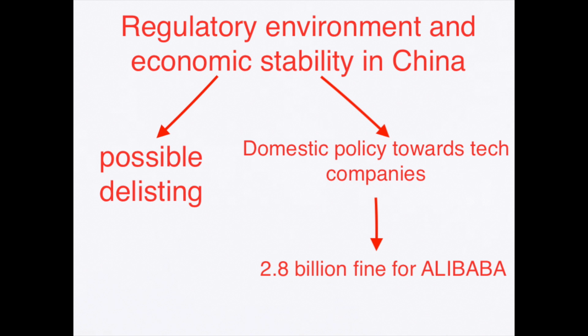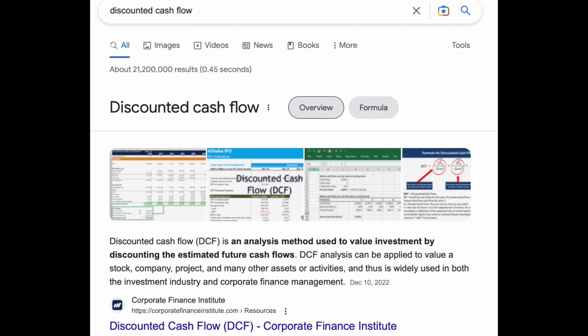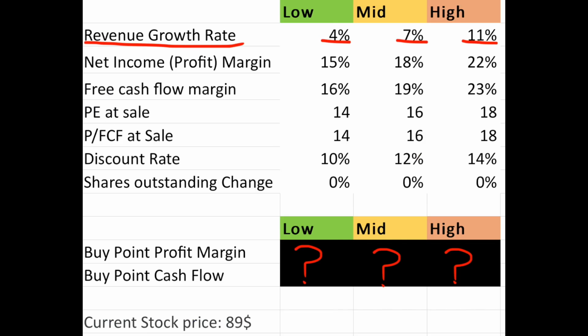If you are okay with these risks, let's now determine what price you should pay for this stock. My discounted cash flow model allows me to determine what price I should pay for a company based on my assumptions about the future on revenue growth, net income, free cash flow, PE and price to free cash flow. So now let's make the assumptions.